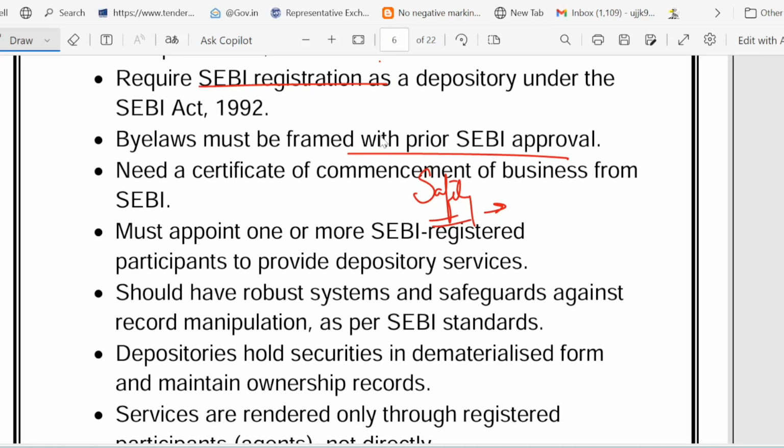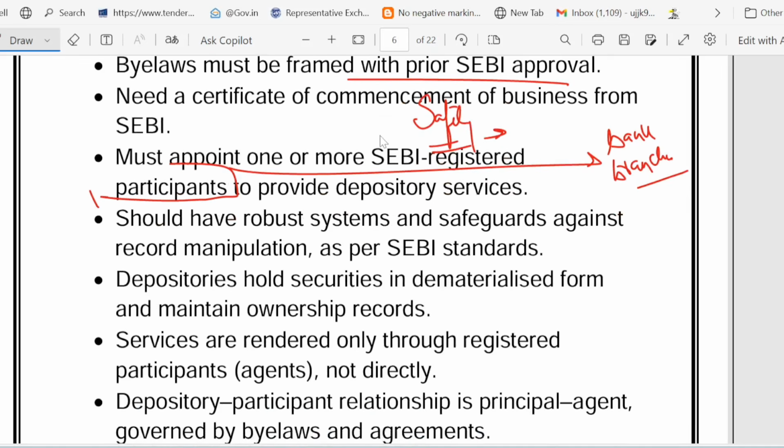They can't deal directly with you. They must approve one or more SEBI registered participants. They can deal only through the participants, like bank branches. Bank branches are the participants. Just as Amazon needs GST registration and a secure server, similarly a depository needs SEBI approval and cyber armor.